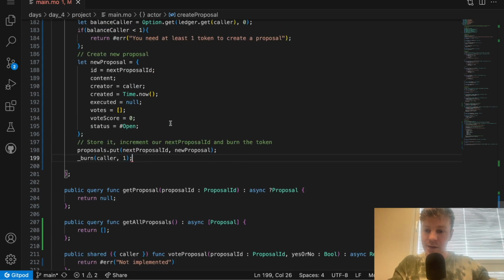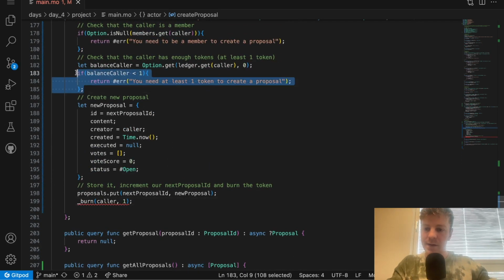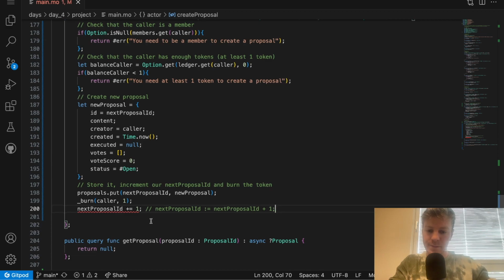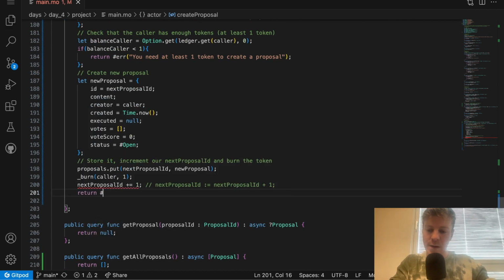Here we know that it's not trapping because we know that the balance is at least 1, so we don't have any issue. Then we can increment the proposal ID. Next proposal ID equals proposal ID plus 1, so this is essentially a syntax abbreviation for this. If you're not familiar, this is exactly the same as doing this one. Proposal ID plus 1. And I can finally return OK.